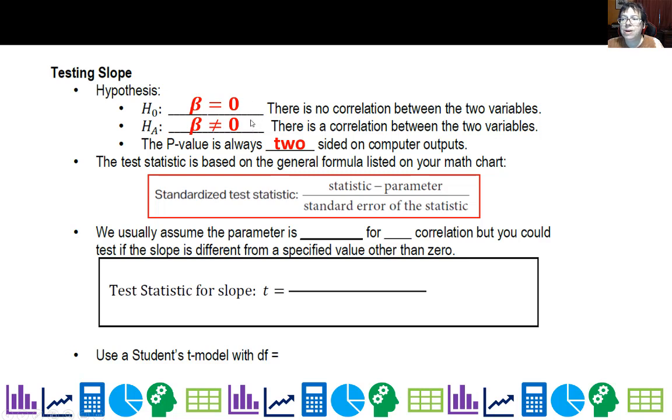And here's the formula for the test statistic from your math chart, but in this case, it's going to change a little bit. We usually assume the parameter here is 0 for no correlation, but we could actually test for other correlations. So we're allowed to put other values in there, but most of the time, you're just going to be testing against 0. So our test statistic is b from our sample minus beta. In this case, we're testing against 0. And our standard deviation for the slope is SE_b. And remember, you can get that from the computer output. It's right next to the slope under SE.